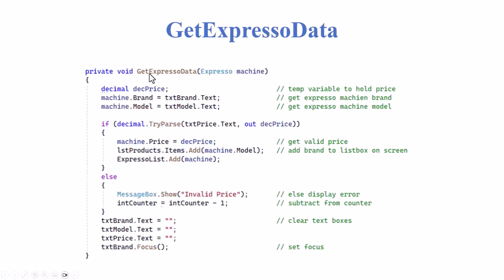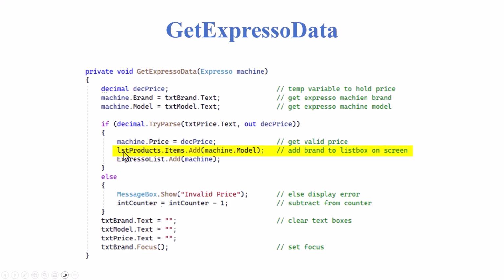It is modified slightly. Basically, the array piece has been pulled and the list piece has been put in place. We have a decimal, dec price. Machine.brand is equal to the text box in the brand area. Machine model is equal to the text box in the model area. And then we look at our decimal and we do a try parse on the text price. And if it works, if it is a decimal, it will go into the decimal price area. So you get all 3 pieces sitting out there. And then we can take our machine price and apply it to that object.